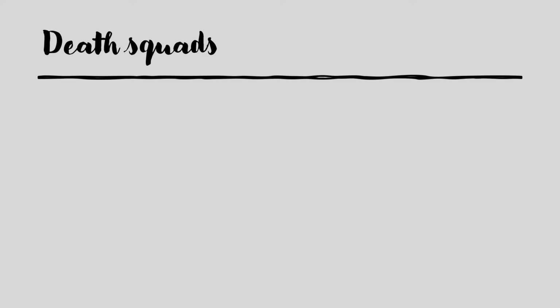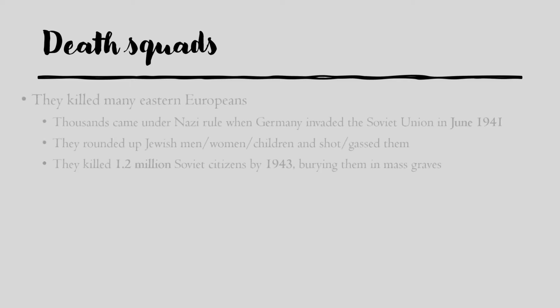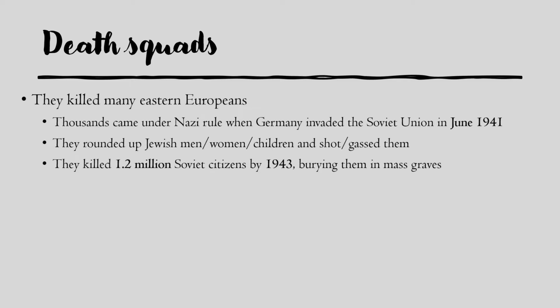Second one then is death squads. The first effect of this was that they killed many Eastern Europeans. When Germany invaded the Soviet Union in June 1941, thousands came under Nazi rule, and these death squads, composed of soldiers, rounded up Jewish men, women, children, and they shot and gassed them. They killed 1.2 million Soviet citizens by 1943, a huge amount, and they buried them in mass graves.